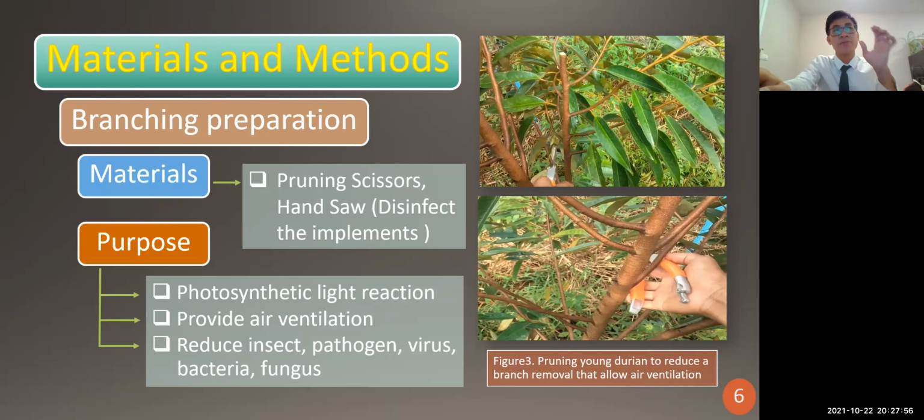And the purpose of branch architecture is to induce the photosynthetic light reaction, to transform light into energy, ATP, and then produce carbohydrate, and to provide air ventilation, as I mentioned earlier, to get rid of disease, pathogens, viruses, and bacteria.